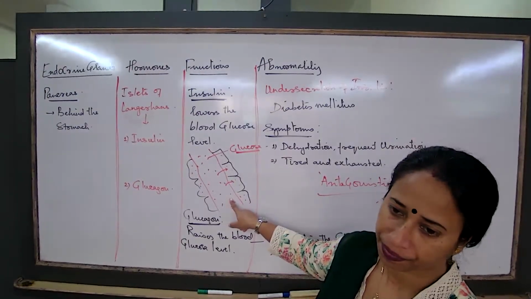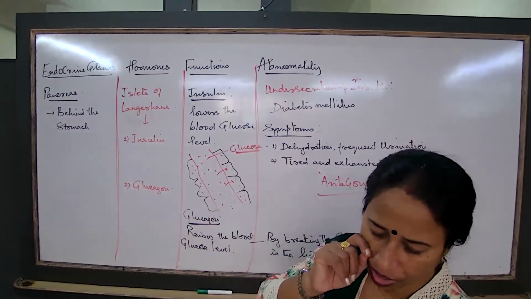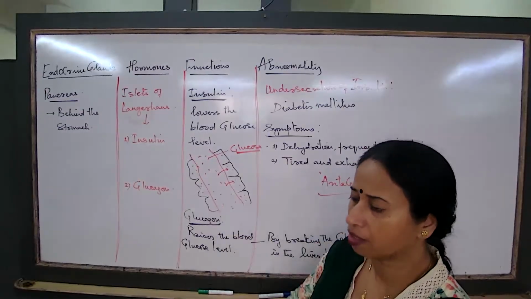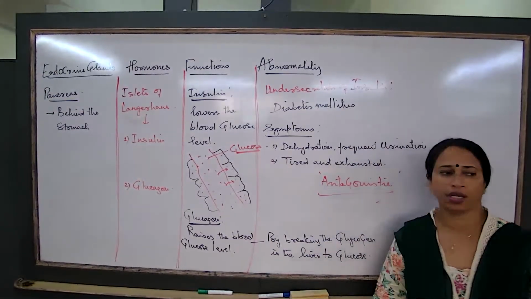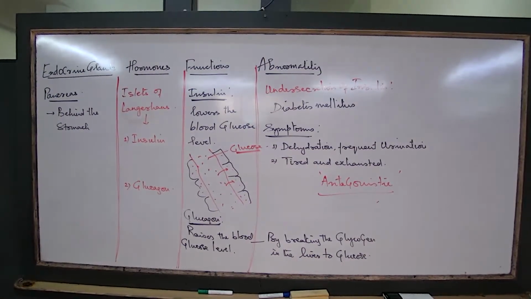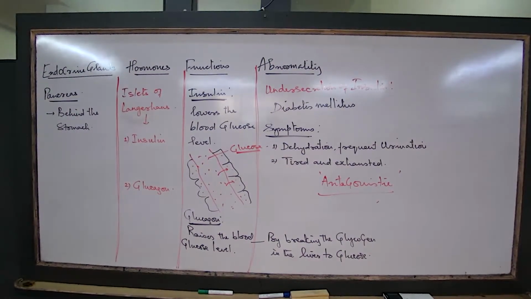Whereas, let us continue the sentence. Bloodstream, and store the excess glucose in the blood as glycogen in the liver.